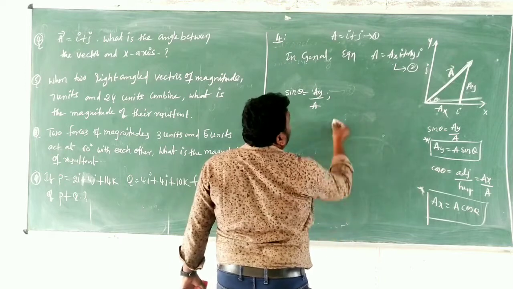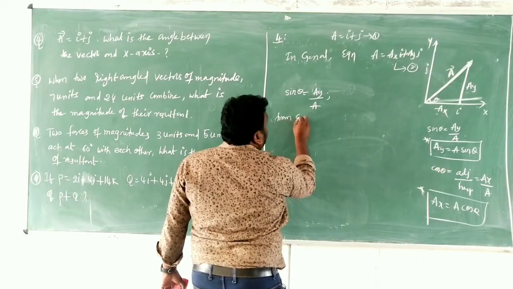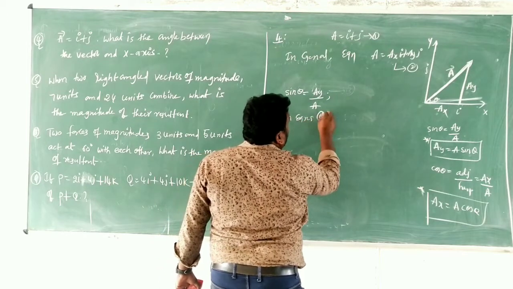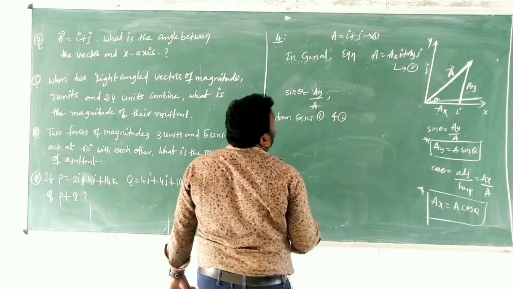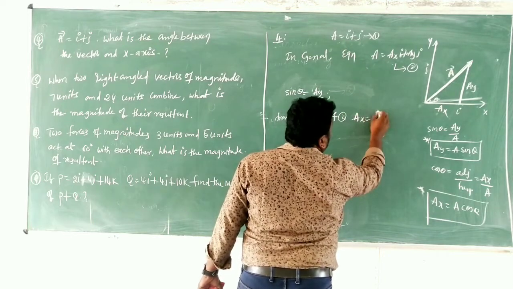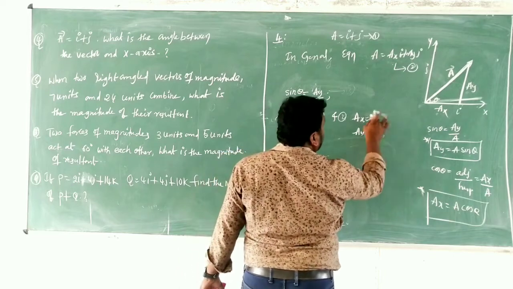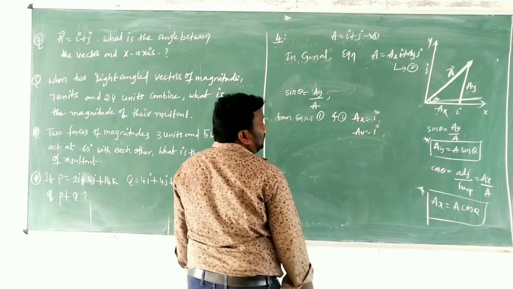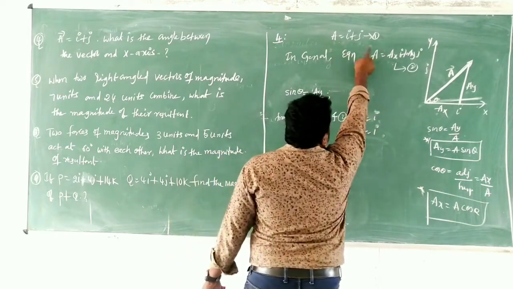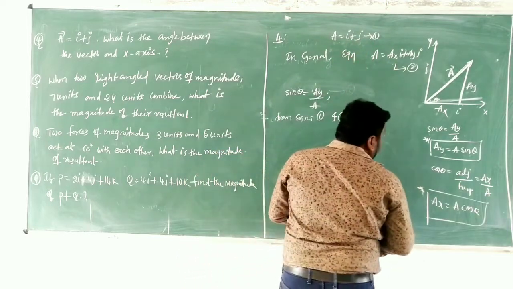Already just now I told you, from equations 1 and 2 we will go for comparison. Then ax is equal to 1, ay is equal to 1.